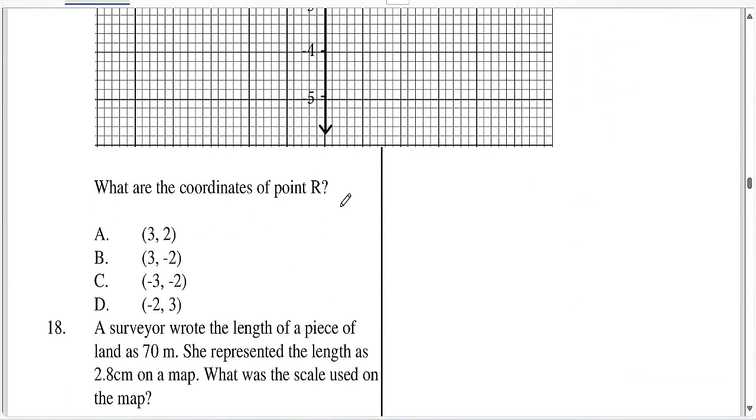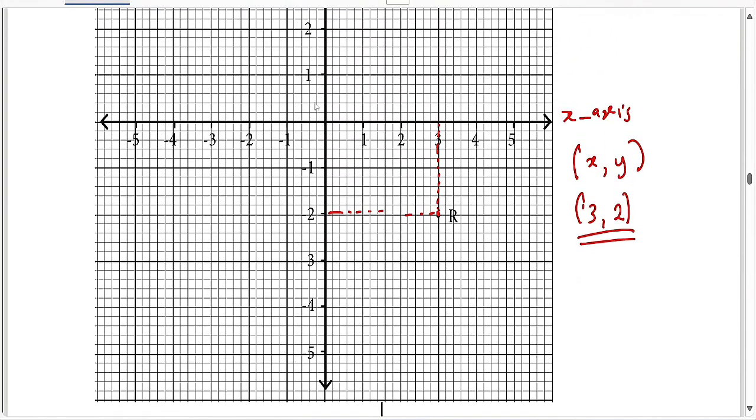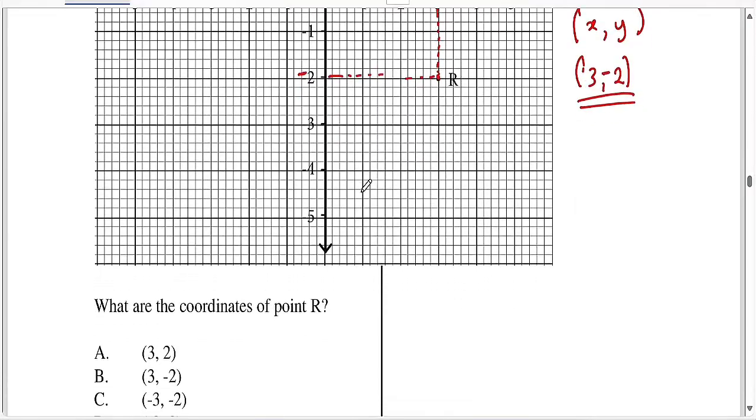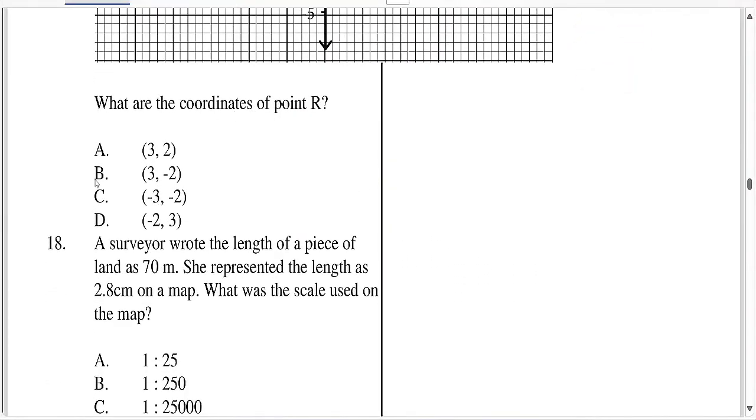So hapa answer yako ni is it 3,2? Sorry, ni -2. Sijaona hii negative, so -2. So ya align -2, so ni 3, -2. So hapa uwe makini mara zingine pia.